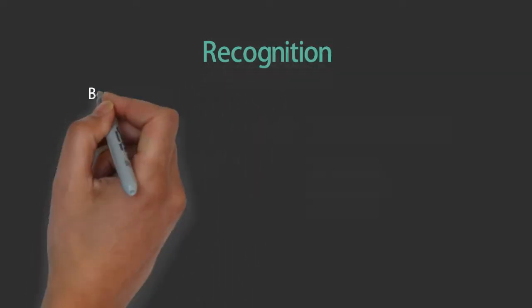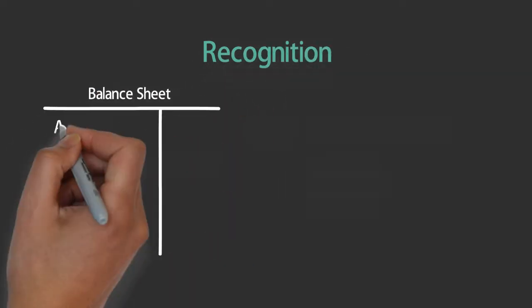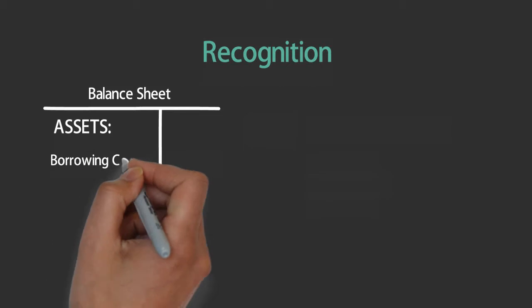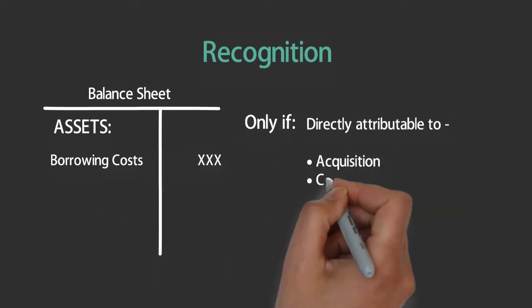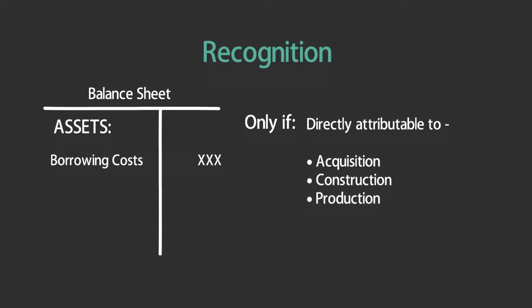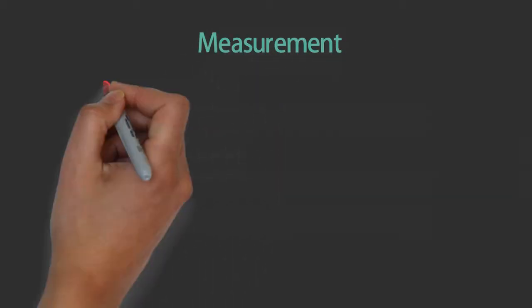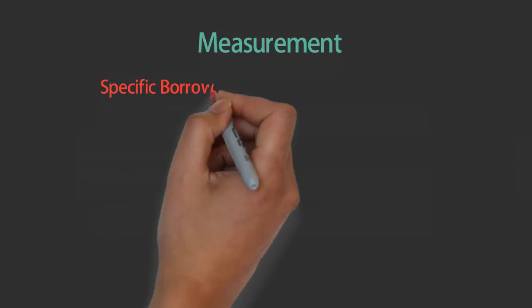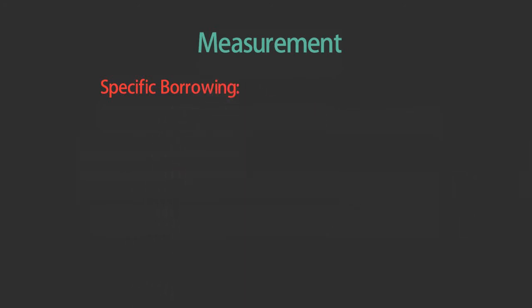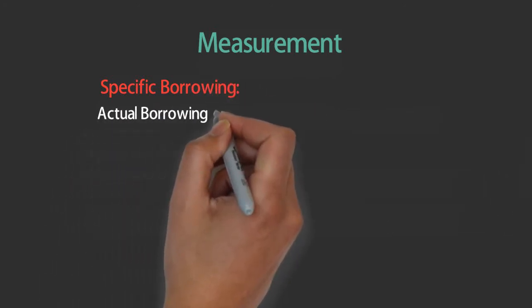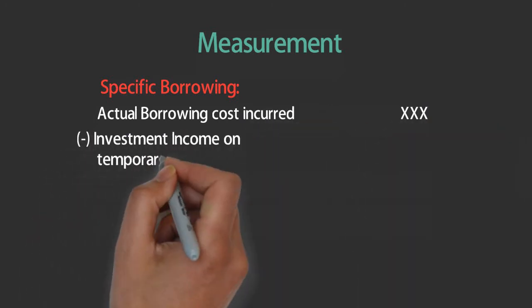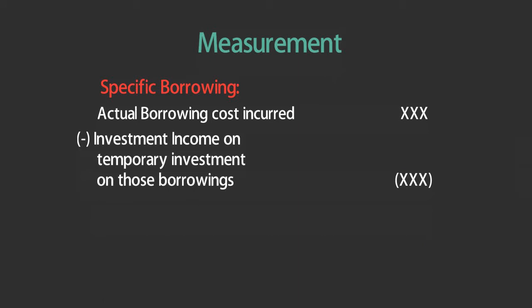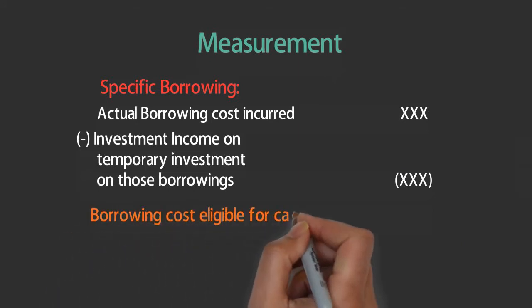Ind AS 23 requires us to capitalize only those borrowing costs that are directly attributable to the acquisition or construction or production of a qualifying asset. If funds are borrowed specifically to obtain a qualifying asset, then the borrowing cost will be the actual borrowing cost incurred, as reduced by any income earned from temporary investment of such specific borrowing.